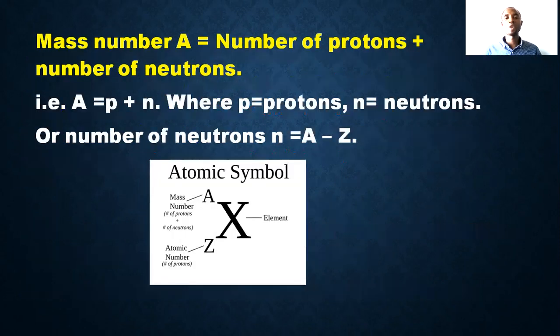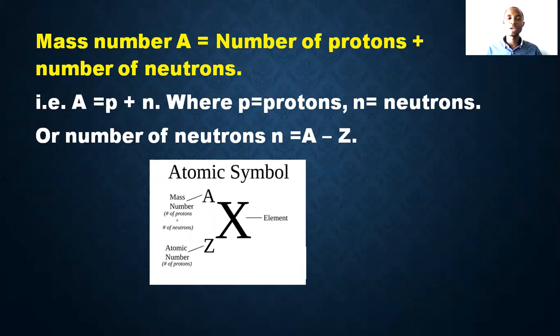All right, mass number is equal to the number of protons plus neutrons. P is proton, N is neutron. So A is P plus N, where P is the number of protons and N is the number of neutrons. The number of neutrons can be found by making N the subject of the formula: mass number minus atomic number gives you the neutron number.